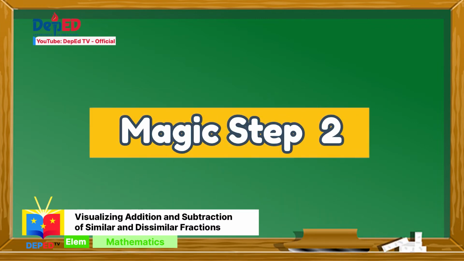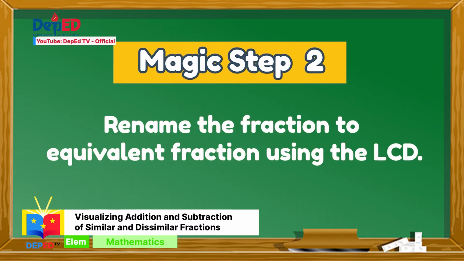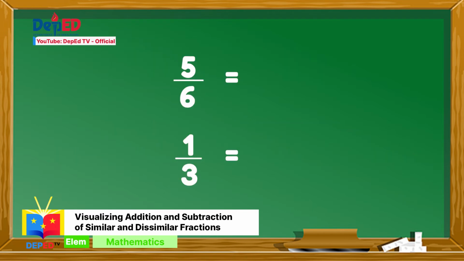Magic step number 2. Rename the fraction to equivalent fraction using the LCD. To get the numerator, we just simply divide the LCD by the denominator, then multiply the quotient to the numerator. 6 divided by 6 is 1. 1 times 5 is 5.